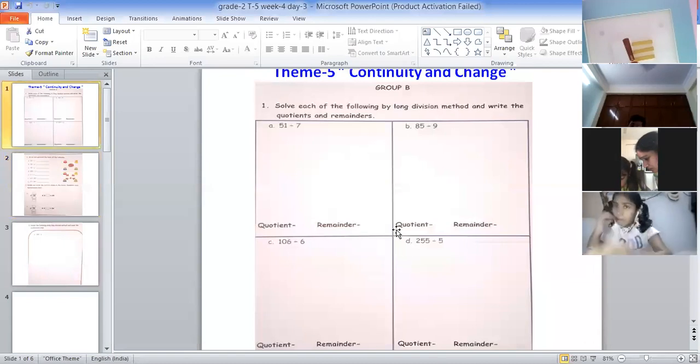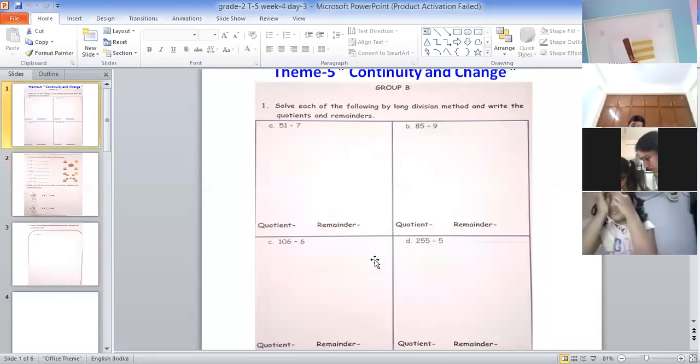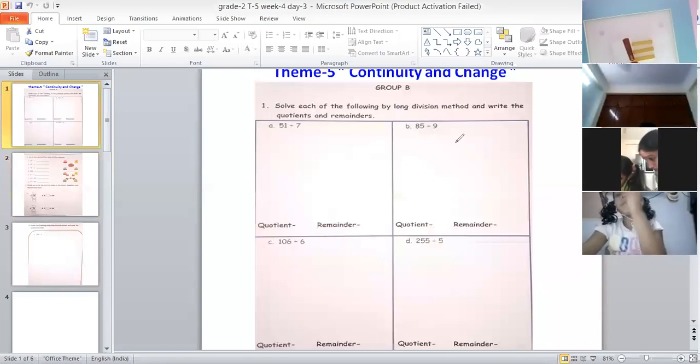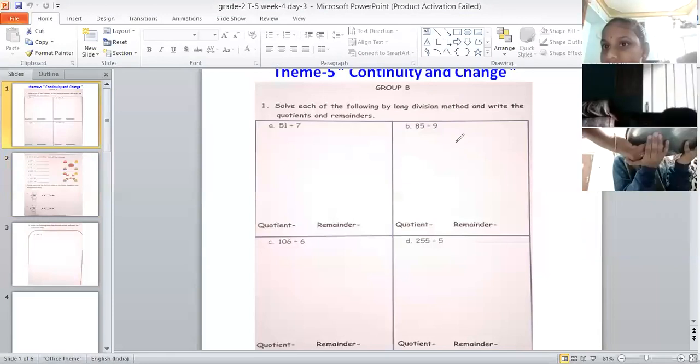Yeah, so this is page number 14. Fine. Okay, so now today we will learn about quotients and remainders. So we'll solve this question and then I'll be explaining you what is quotient. You already know what is remainder. I'll be telling you.